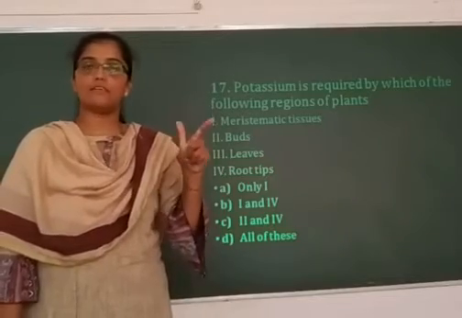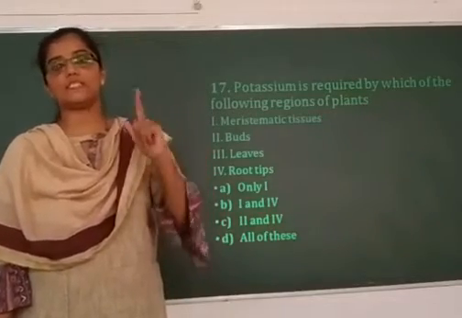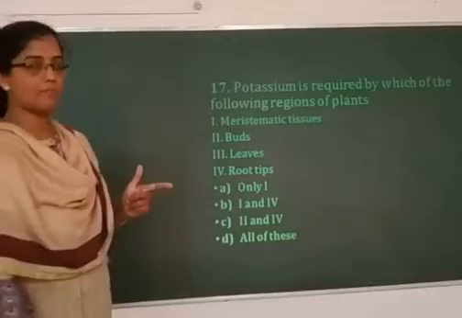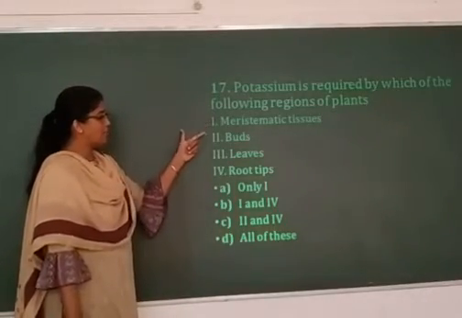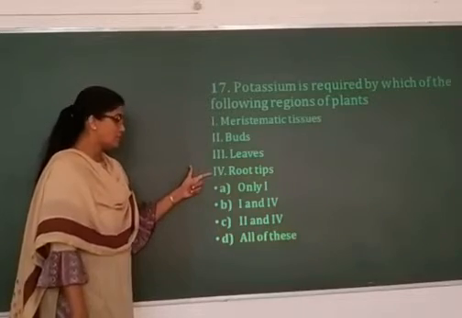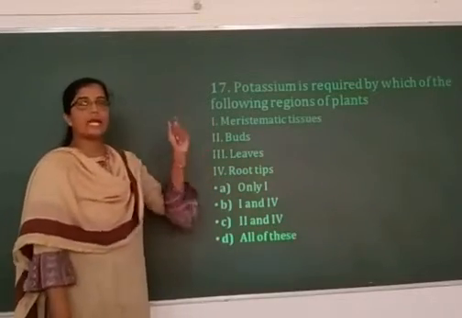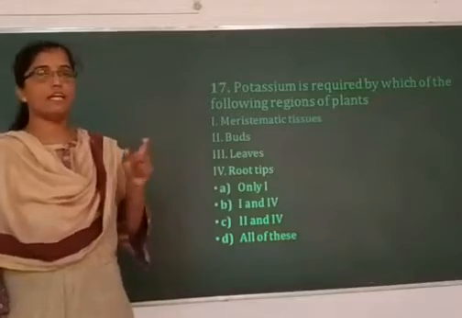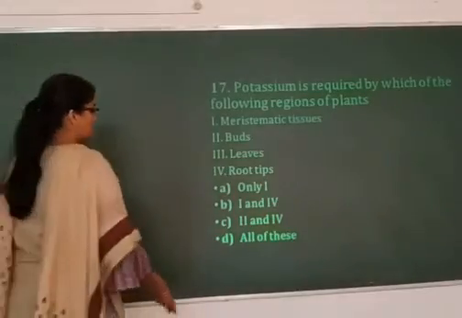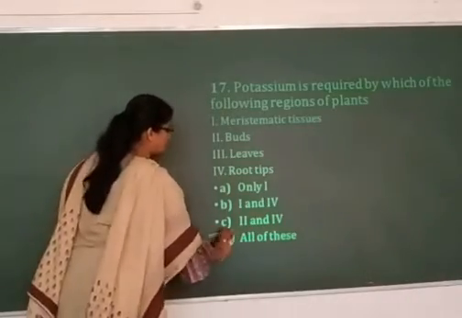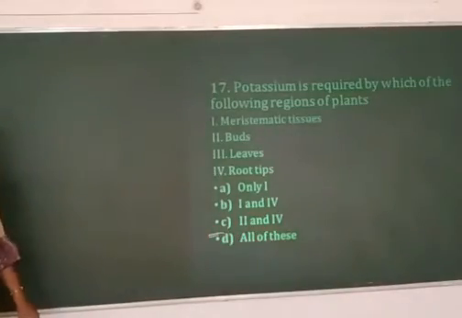So in absence of potassium, protein synthesis in the cells will not take place. If you look at these options, meristematic tissue, buds, leaves and root tips, all these are actively growing sites where protein synthesis is required. So potassium is required in all of these regions. Option D is the right answer.